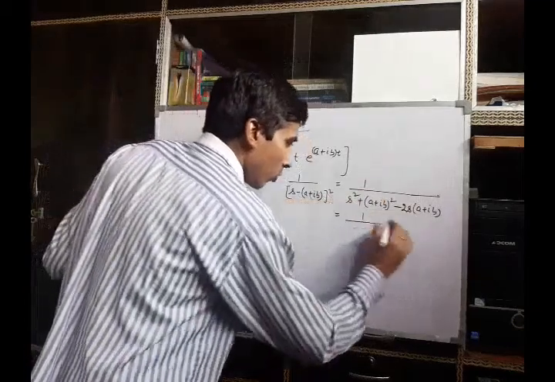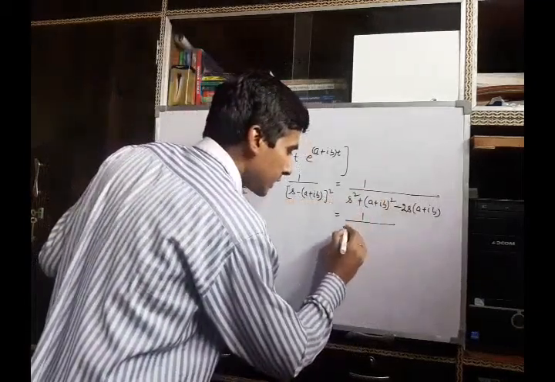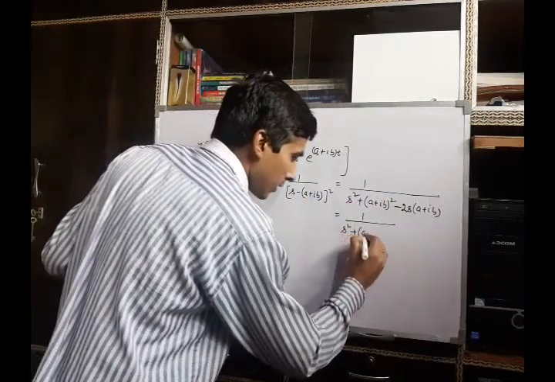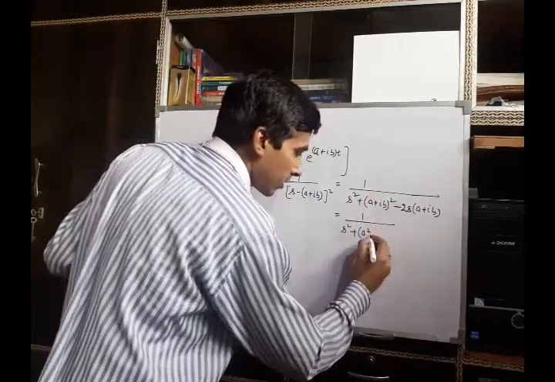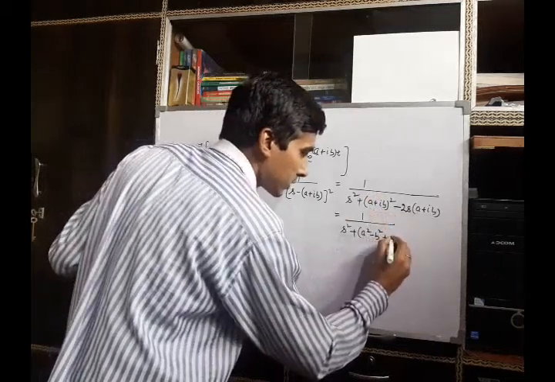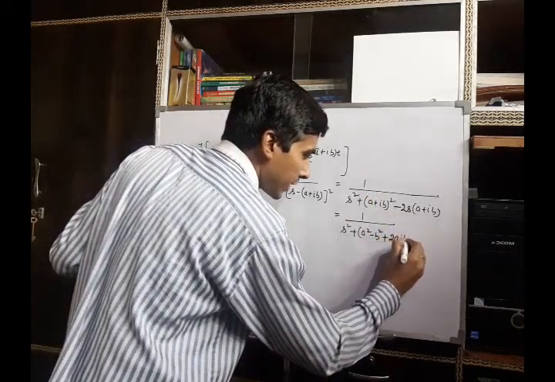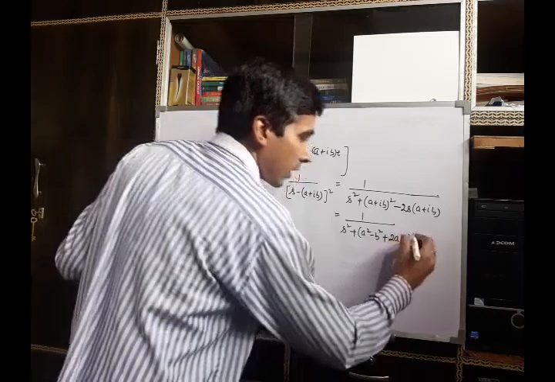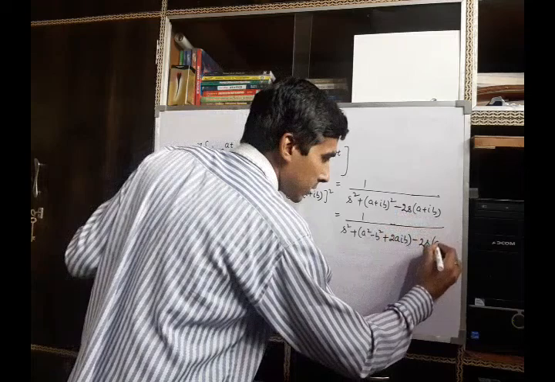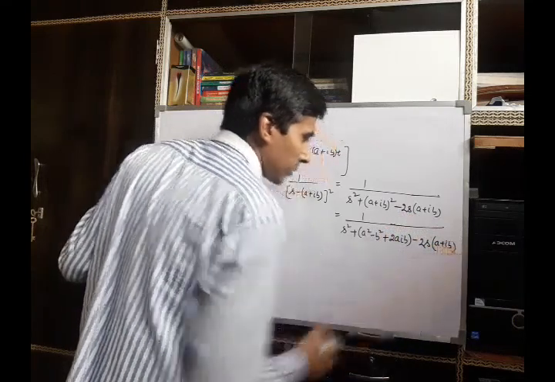Again open the square, it can be rewritten as s square plus a square minus b square plus 2a iota b, and minus 2s (a plus iota b).